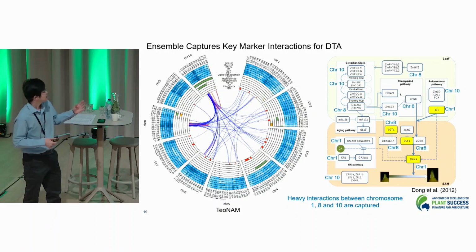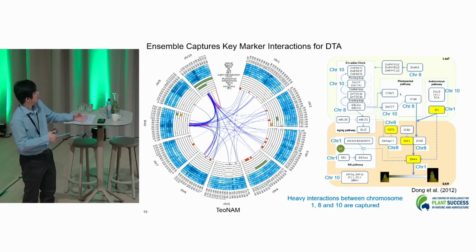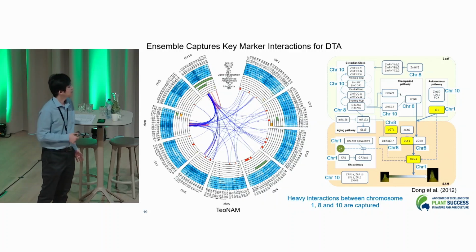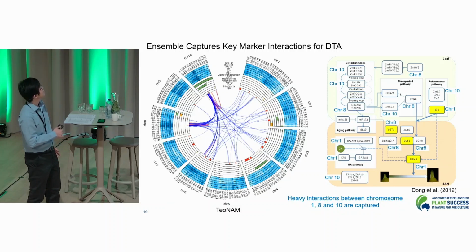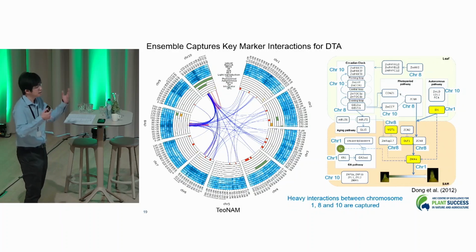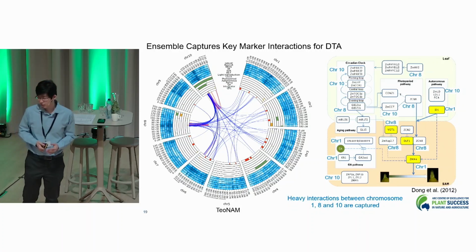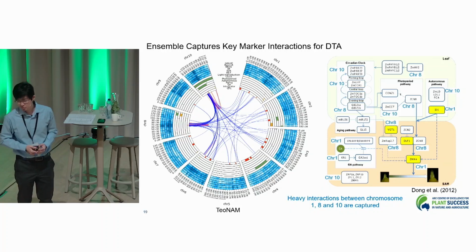And also we can see heavy interactions within the three different chromosomes within the highlighted regions here. For example, if you think about this ZMCCT, it's highly interactive with chromosome 8 here. At this part, the dark region is ZMCCT from the prior knowledge. This has a heavy interaction with chromosome 8. This part is ZCN8 here. That's why we can say that each of the single models is capturing heavy interactions between chromosomes 8, 1, and 10.